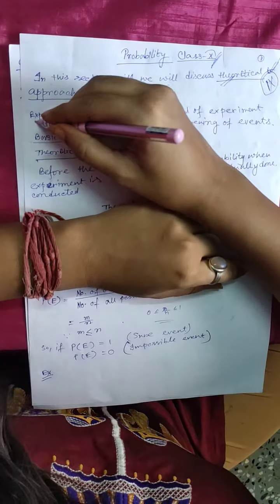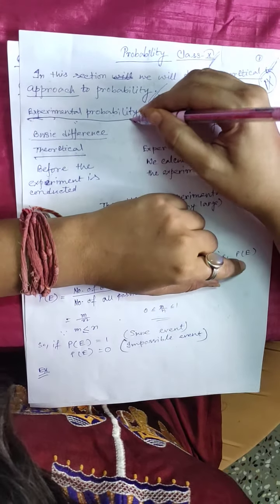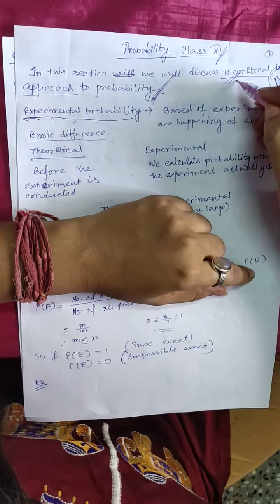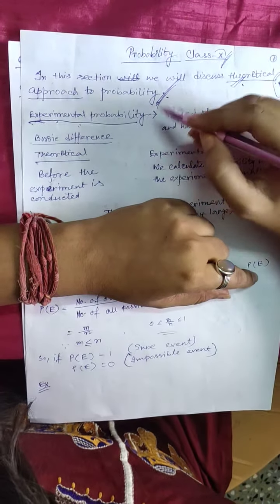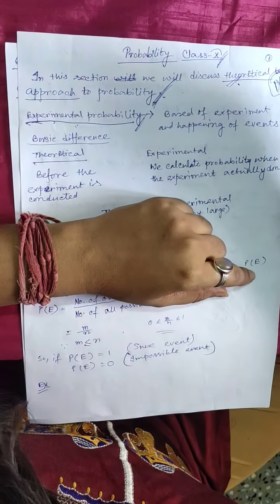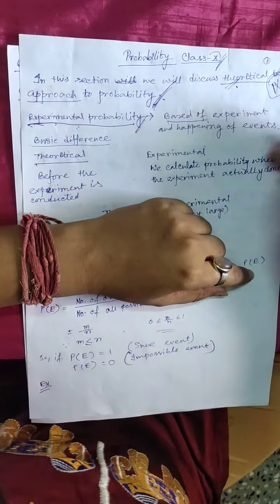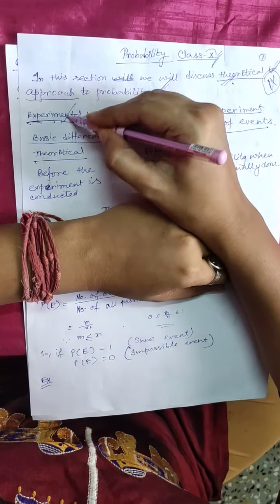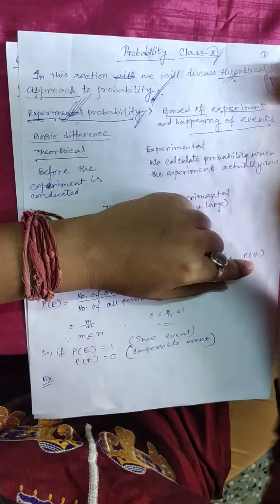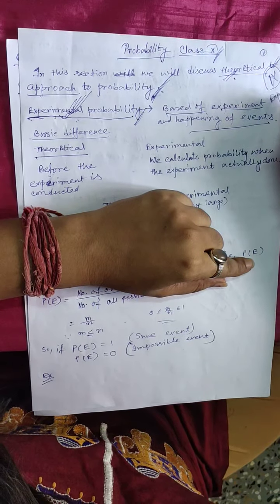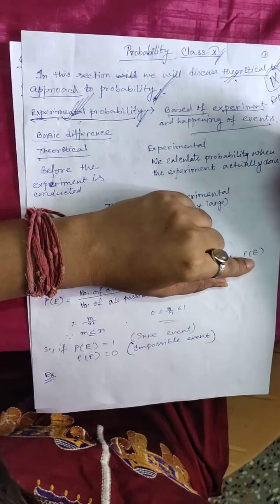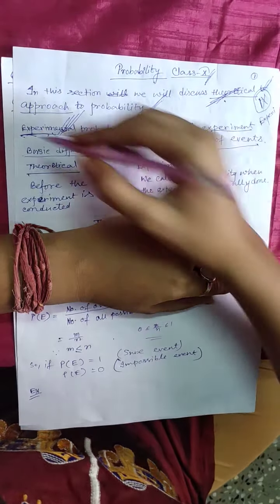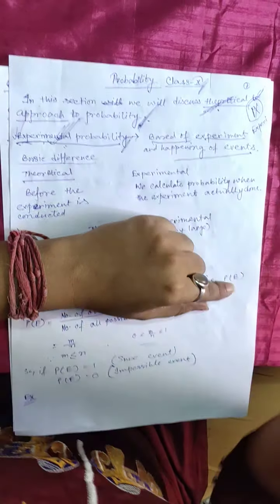Now, what is the experimental approach of probability? It depends on the experiment and happening of an event. Okay, in the experimental approach we do experiments. Okay, and in the theoretical approach there is some difference from the experimental approach.